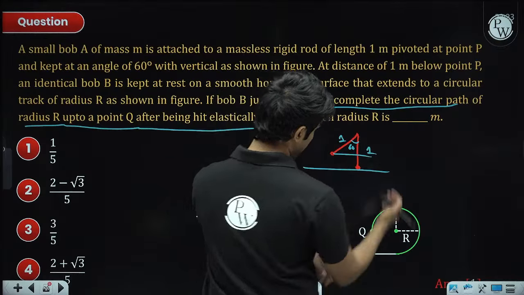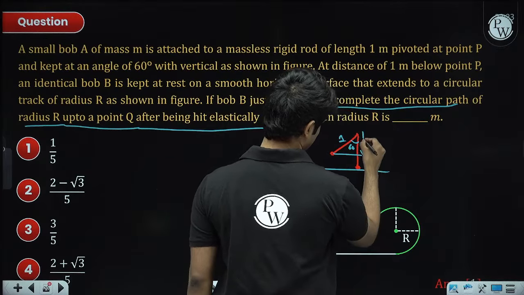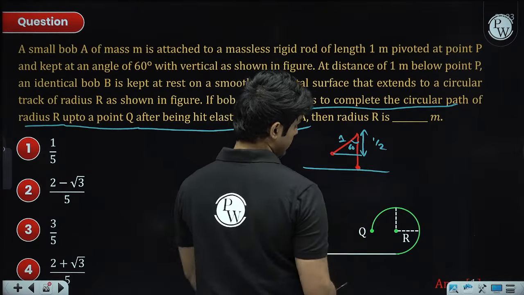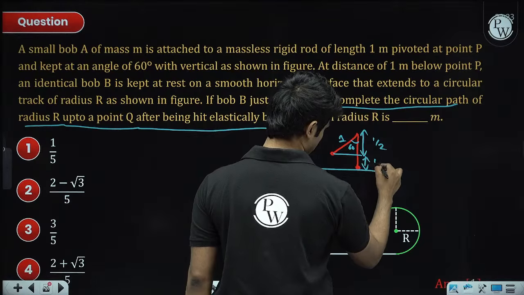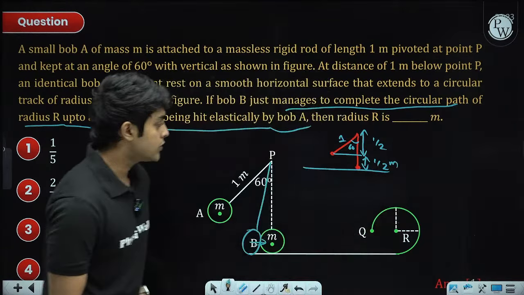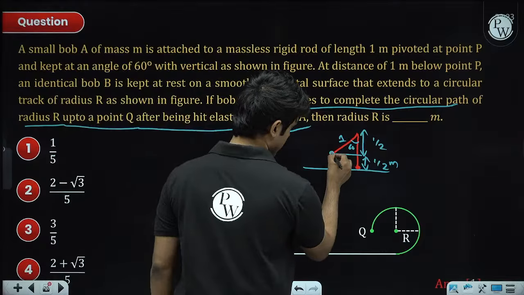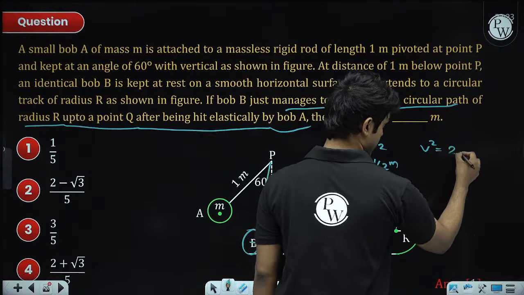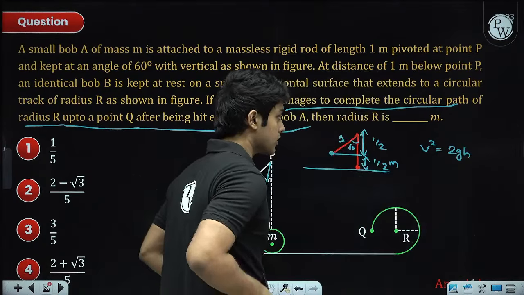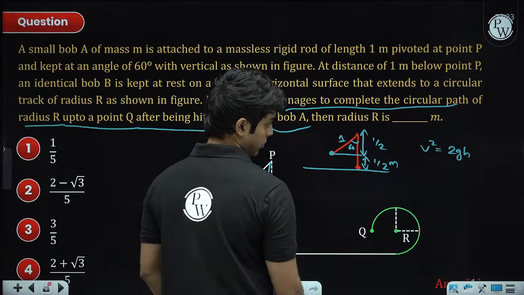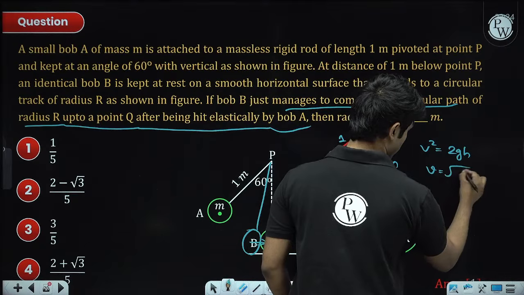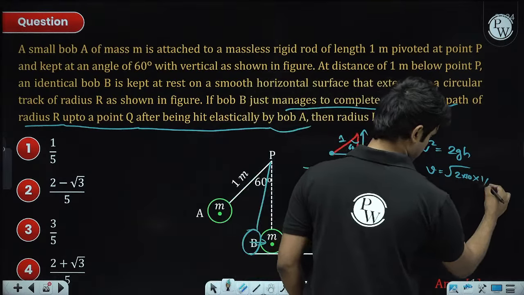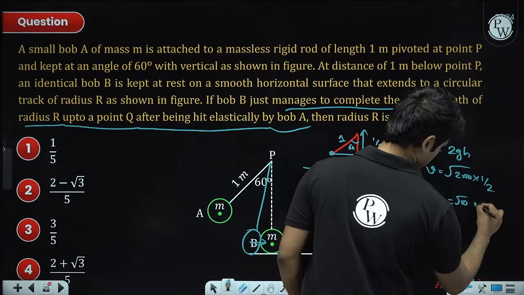So this height is 1 cos 60, which is half a meter. This total vertical line is half a meter, so this distance is also half a meter, which means this ball fell down by half a meter. So we can write v square is equal to 2gh. This is the energy conservation expression from this point to this point. So v will turn out to be square root of 2 into 10 into height fallen. The height fallen is half a meter, so the answer is root 10 meters per second.